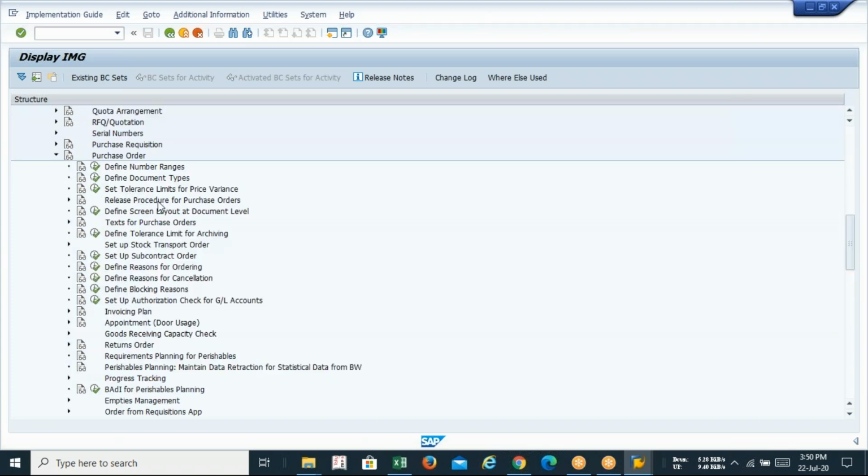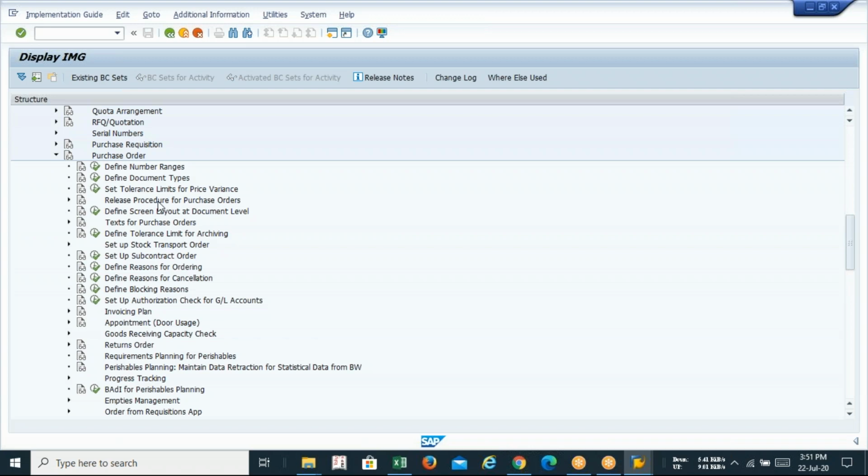Guys, tolerance means maximum limit or upper limit. Okay. In SAP, we are using the term tolerance called maximum limit or upper limit. So here we are discussing the variance. If there is any change in price in the purchase order, up to what extent will my company code allow? I mean, if there is any pricing difference between the order and invoice, up to what extent will my company code allow?